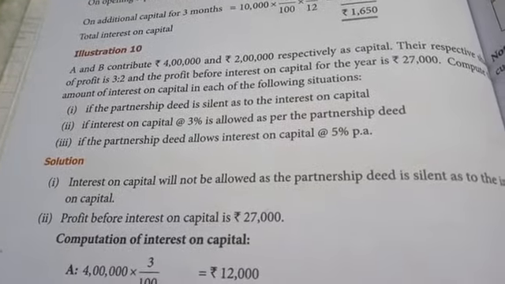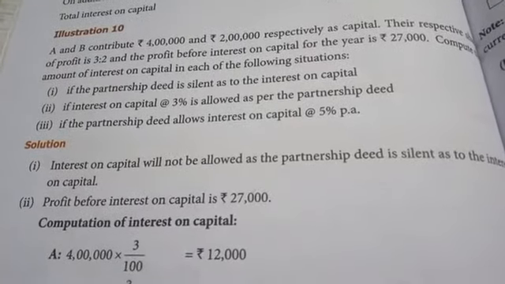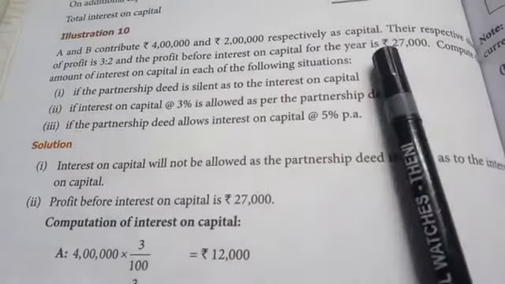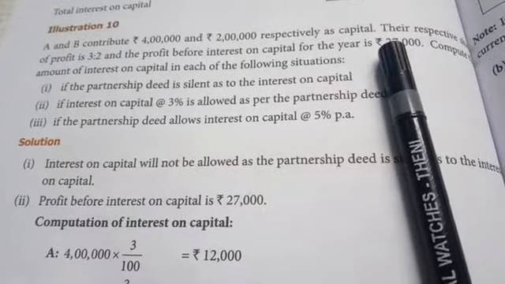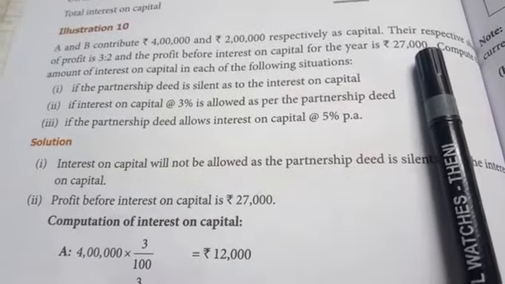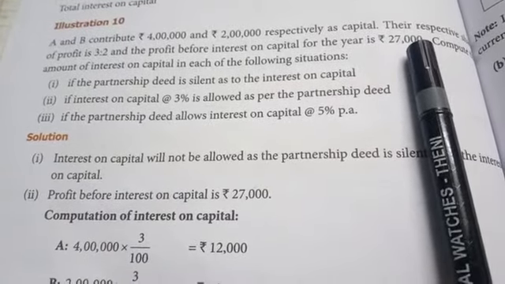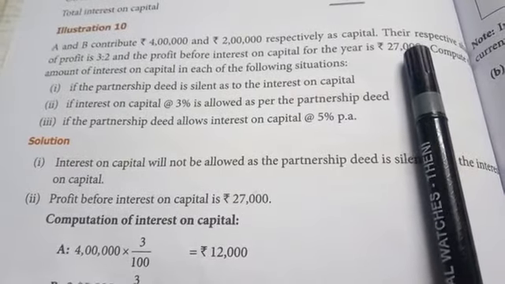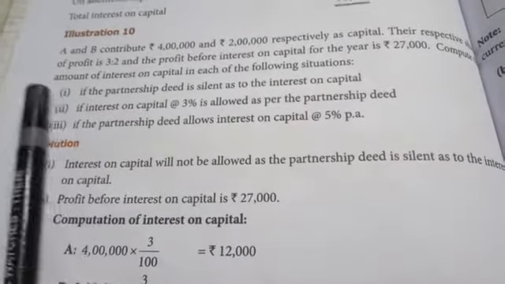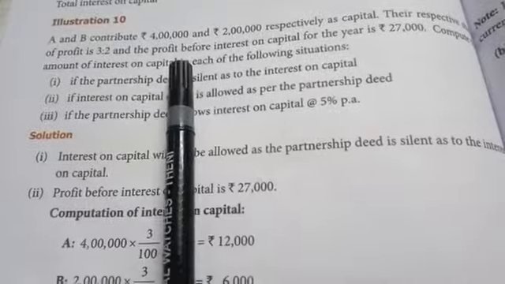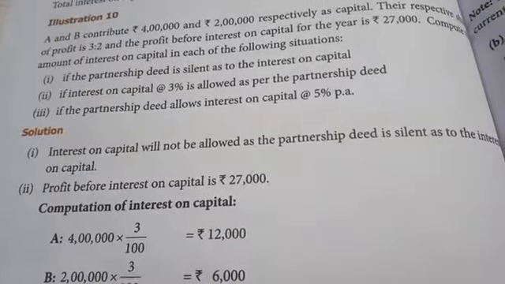That means before providing interest on capital, profit is 27,000. Compute the amount of interest on capital in each of the following situations.